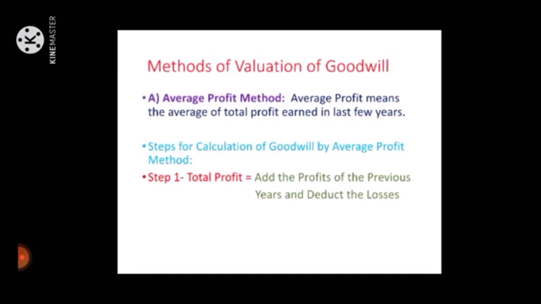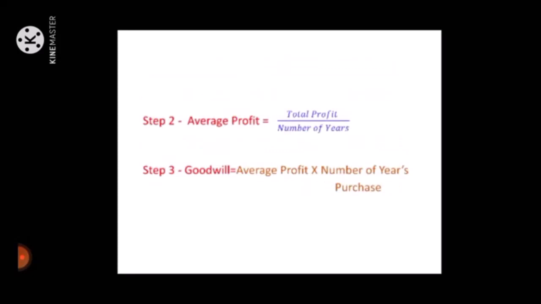First, average profit method. Average profit means the average of total profit earned in the last few years. Step 1, total profit is equal to adding the profits of the previous years and deducting the losses. Step 2, average profit is equal to total profit upon number of years. Step 3, goodwill is equal to average profit into number of years purchase.